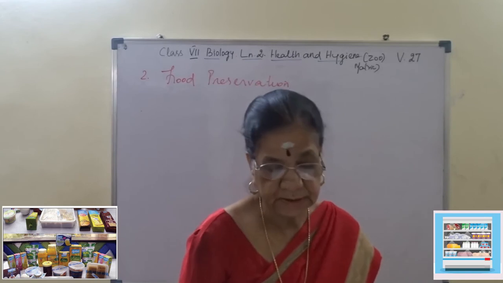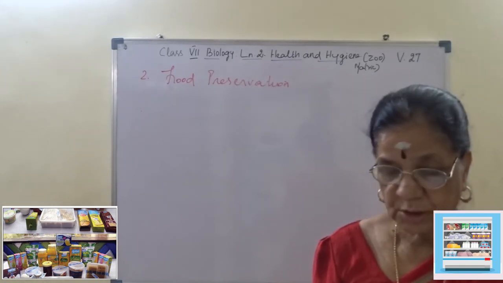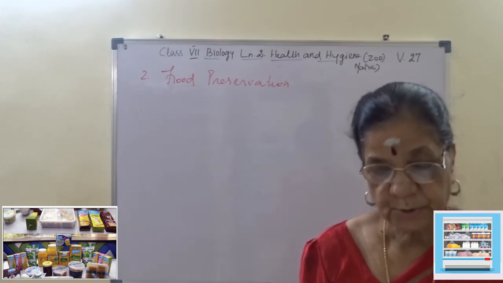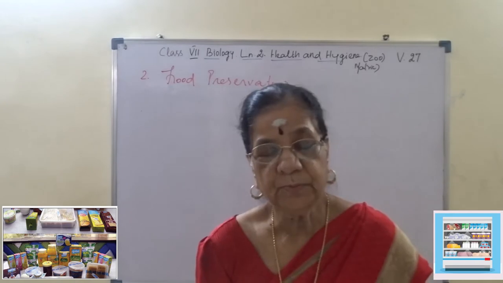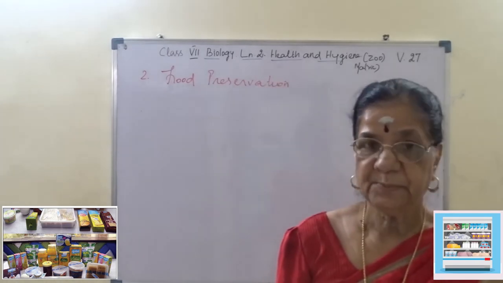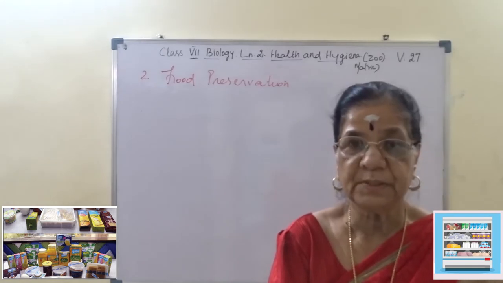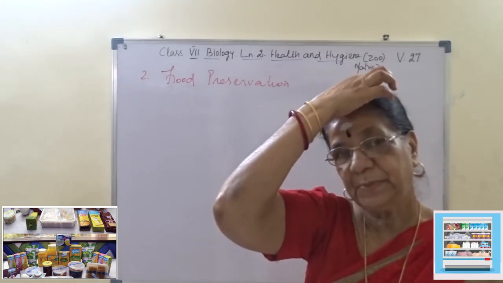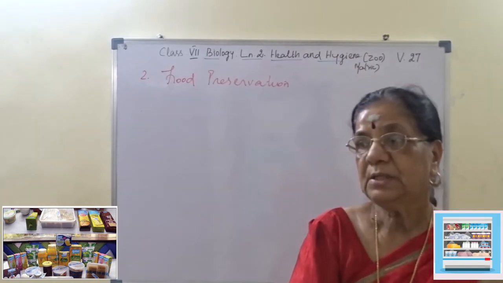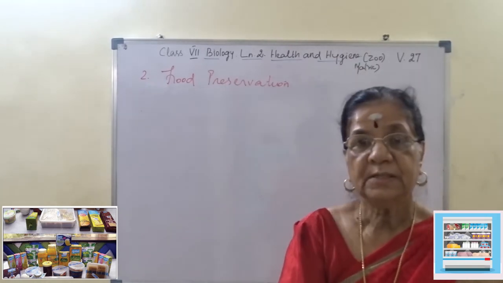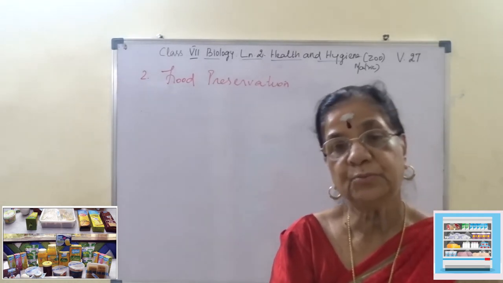So food preservation is an important part of food processing, and both are essential to protect food from spoilage. Spoilage means some food gets rotten, some food crosses its date of expiry, some food goes bad. That is food spoilage. Normally we are learning it as perishable and non-perishable food.